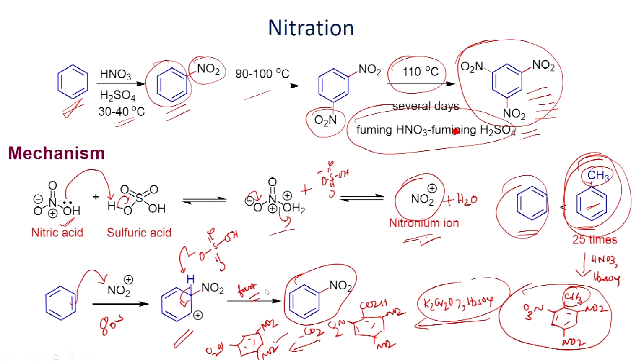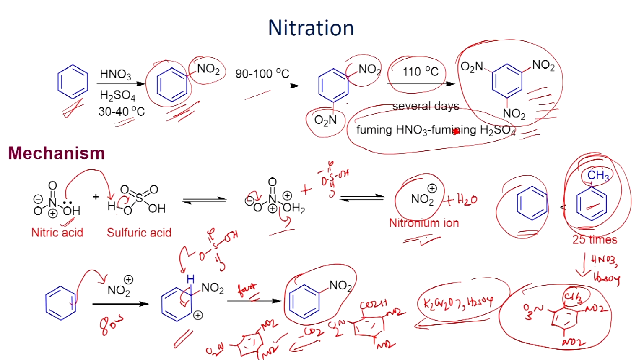So, simple, if you look at here, the substituent is also very important. Already we have seen in the first class, if you remember, the effect of the substituent plays a very important role when you do electrophilic substitution. If you take nitrobenzene as the substrate and do the nitration, the nitration always takes place at the meta position, not at the ortho and para positions. It does not take place there, and it selectively undergoes reaction at the meta position.